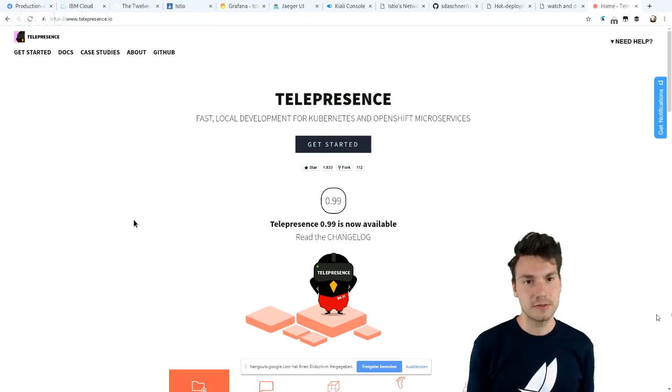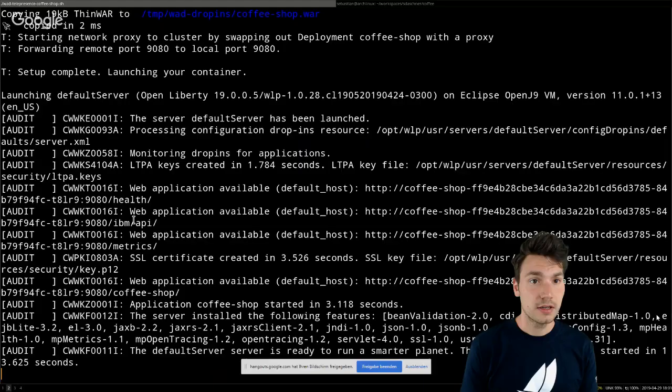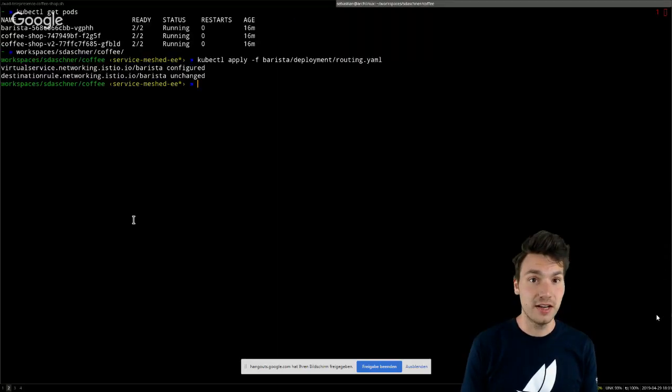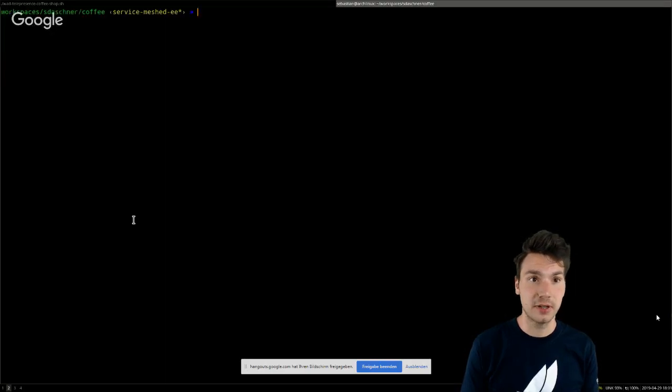Just for testing purposes, you can connect into the cluster and use the same networking features, for example the DNS resolution that I showed you before. And if you use such a tool together with this Watch and Deploy tool, you can even hot reload your code, have code changes, and have them reflected in your application.